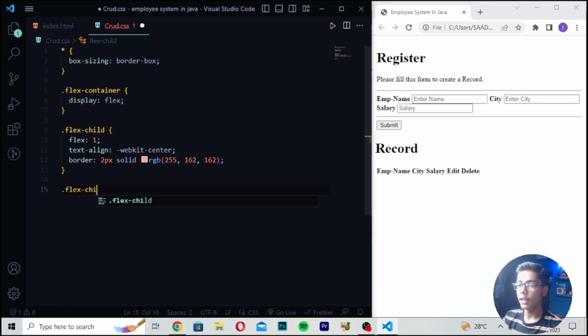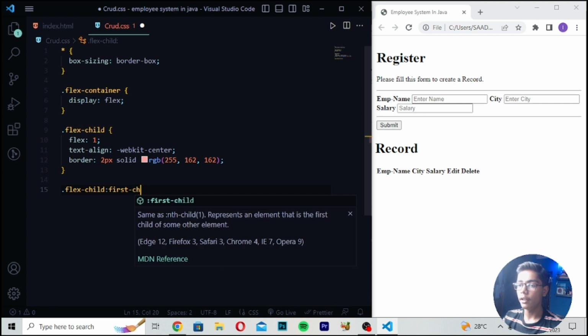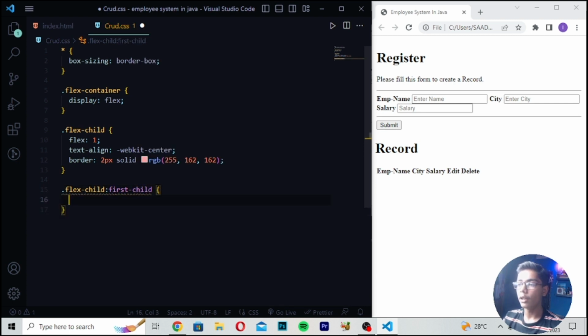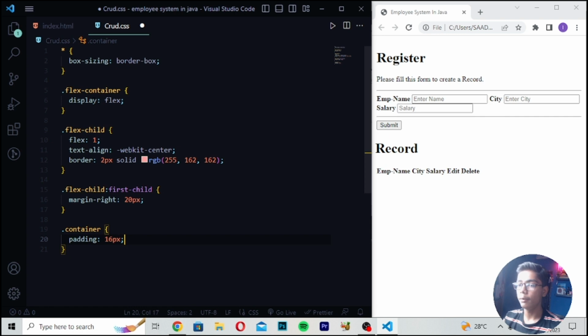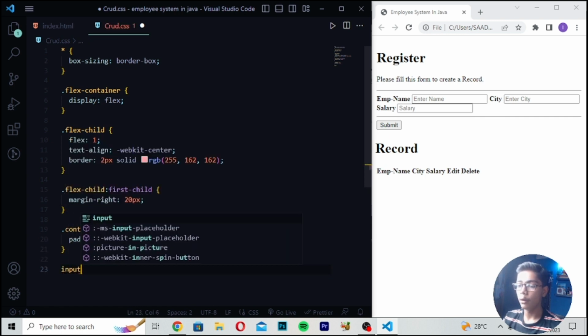And here you have to write flex child, and then after writing this, you have to make this tag here, right here first child. Then you have to move down, and after moving down, I will be writing here margin right 20 pixel. Then you have to just write here container and write here padding, which should be 16 pixel. Then I will be writing here input value, right here type is equals to text.